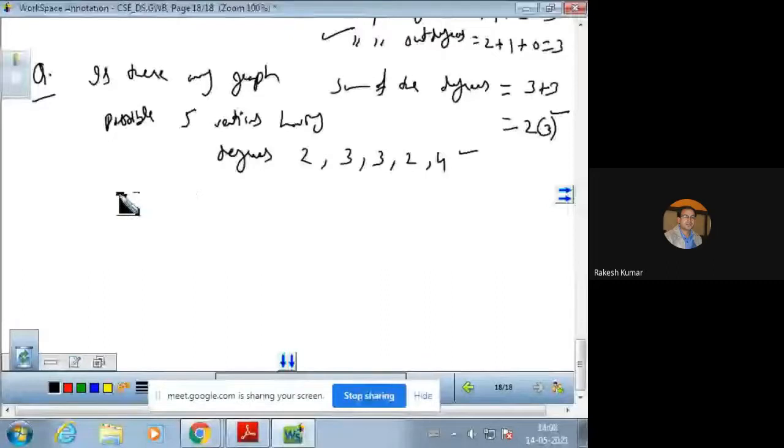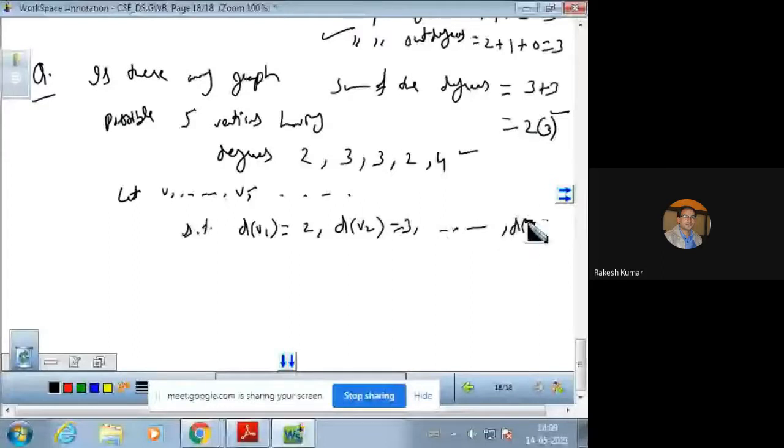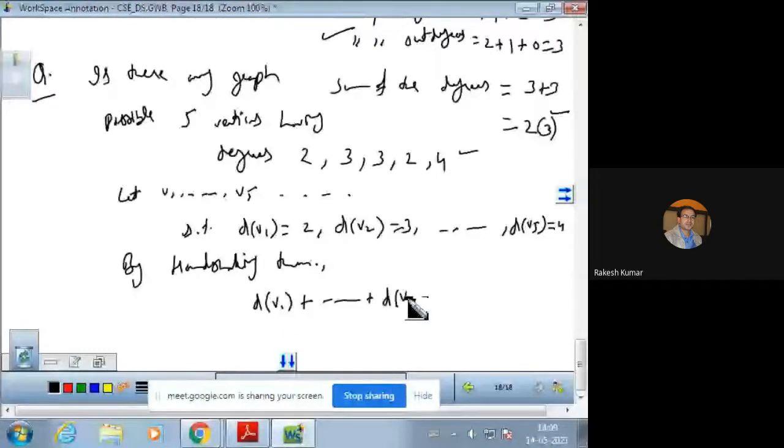So vertices are 5. So let v1, v2, ... v5 be the vertices, so that degree of v1 is 2, degree of v2 is 3, and the degree of v5 is 4. By handshaking theorem, we can use the theorem over here. So by handshaking theorem, the sum of the degrees will be equal to 2 times the number of edges.